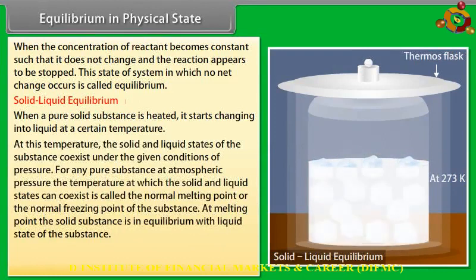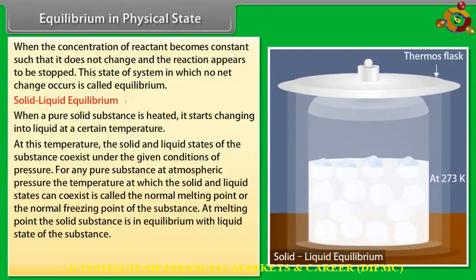At this temperature, the solid and liquid states of the substance coexist under the given conditions of pressure. For any pure substance, at atmospheric pressure, the temperature at which the solid and liquid states can coexist is called the normal melting point or the normal freezing point of the substance. At melting point, the solid substance is in equilibrium with liquid state of the substance.